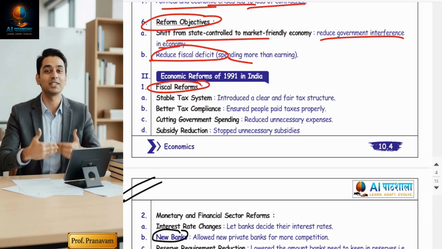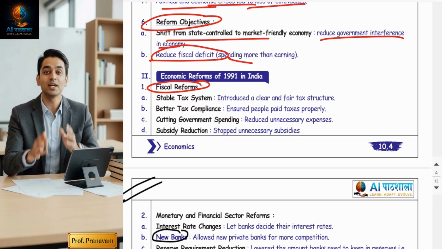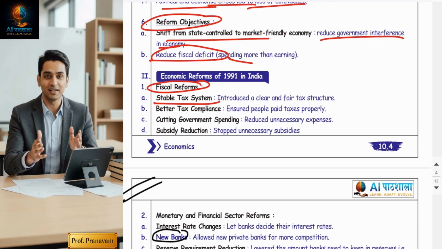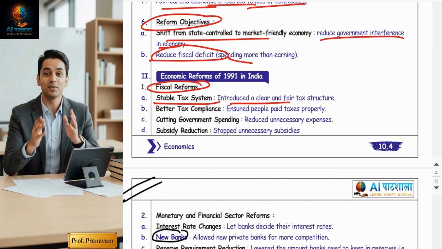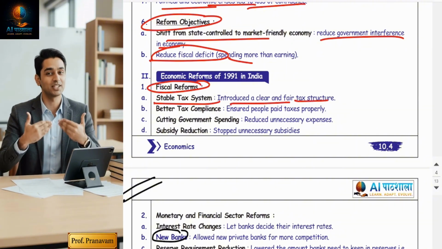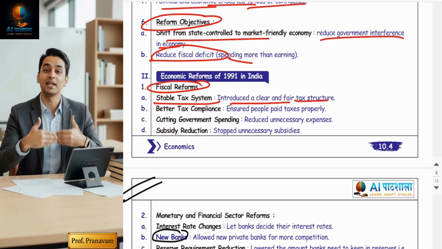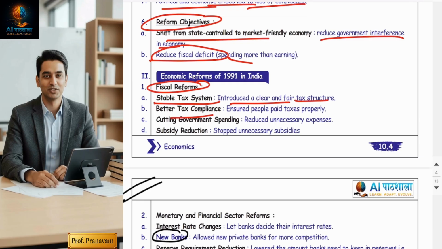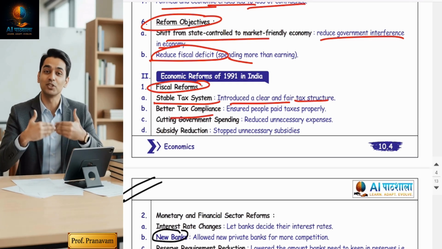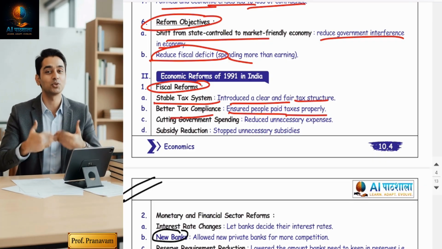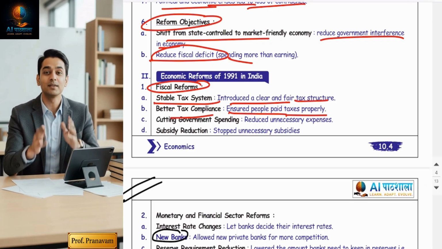So the government decided first to improve taxes, because if tax revenue did not increase, we would not be able to channelize our way out of our financial problems. Am I correct? So the first thing, a stable tax system. In fiscal reforms, they introduced a clear and fair tax structure, with easy laws so that a common man can understand and voluntarily start paying taxes. Better tax compliance: they made tax compliance very clear and very strict, ensuring that each and every person should pay the tax properly, otherwise they will be punished.